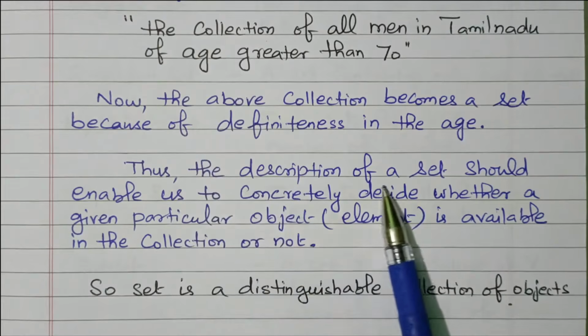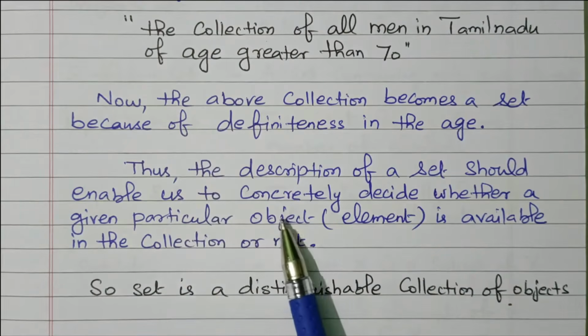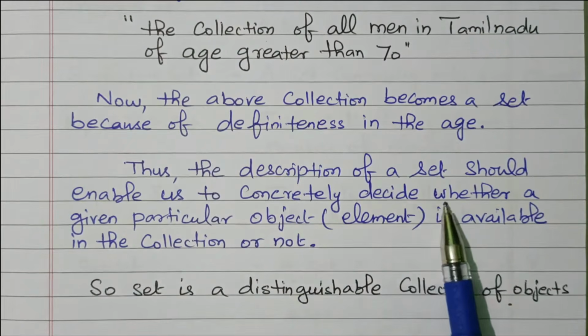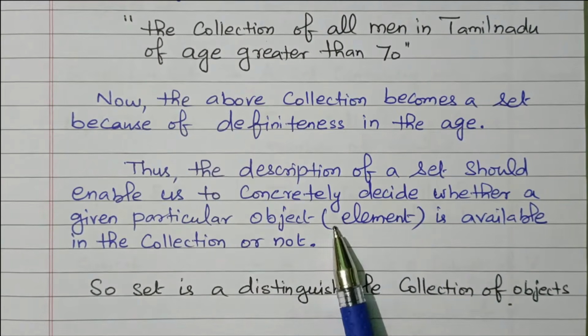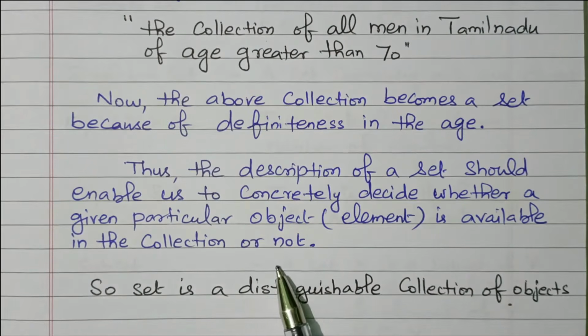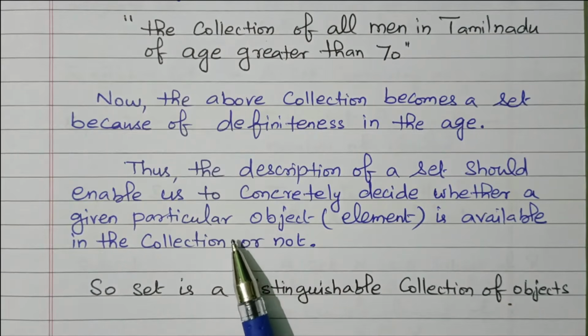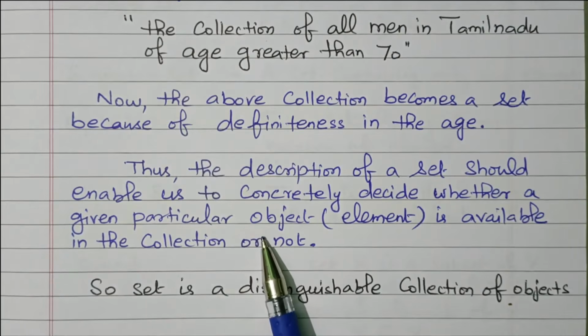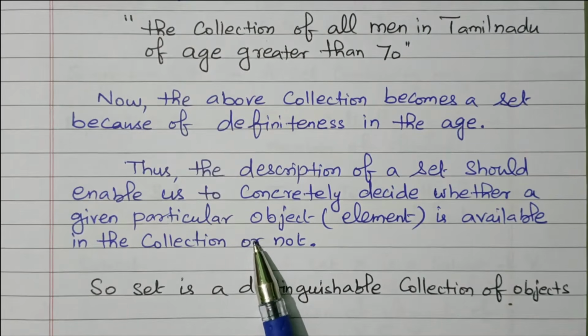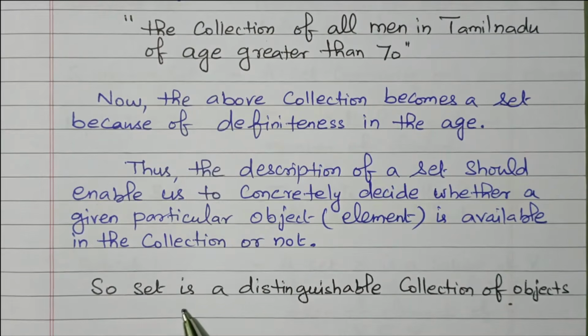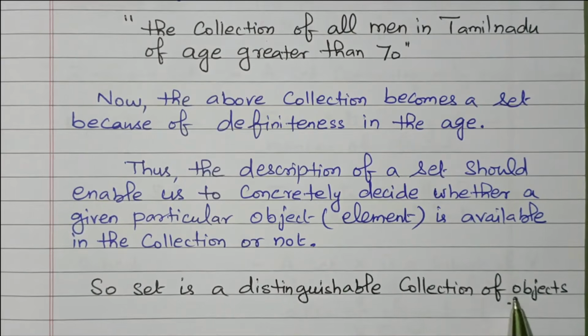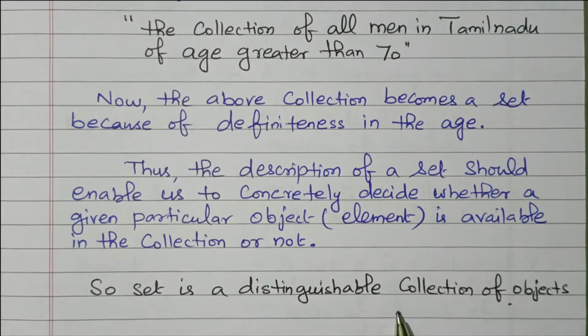Thus, the description of a set should enable us to decide whether a given particular object is in the collection or not, right? So a set gives a clear-cut idea about the object. Only when the statement gives a clear definition does it act as a set. So a set is a distinguishable collection of objects. It will not give a general idea, it will give a clear-cut idea.